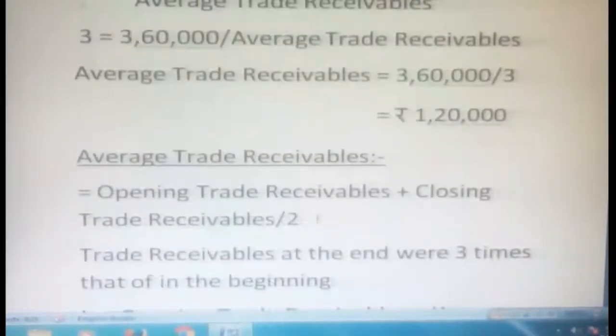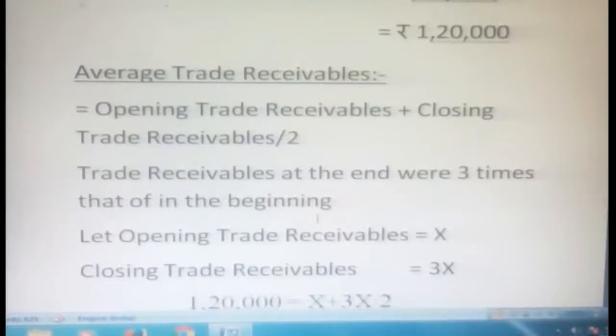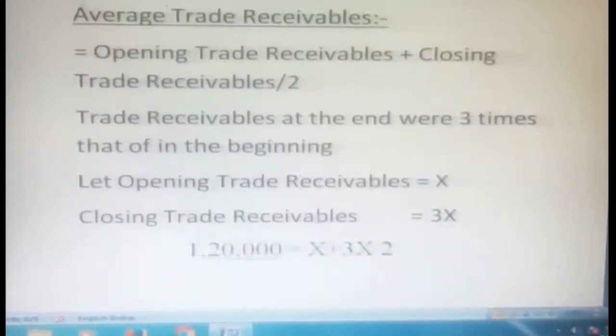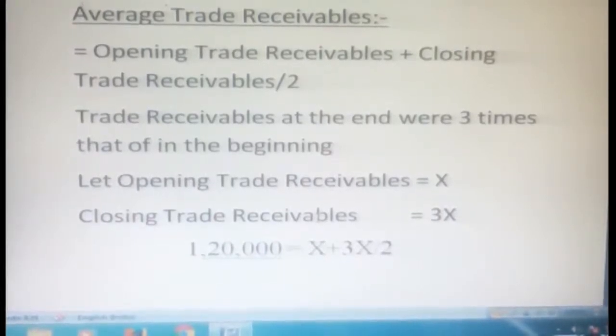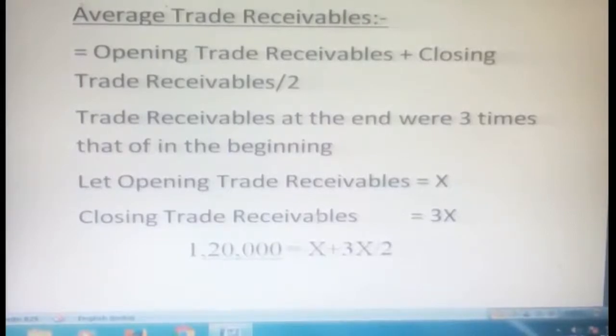Average trade receivables means opening trade receivables plus closing trade receivables divided by 2. Trade receivables at the end were 3 times that of the beginning. So naturally opening trade receivables is X and closing trade receivables is 3x. So 1,20,000 is equal to X plus 3x divided by 2.